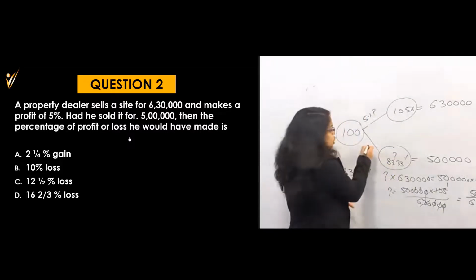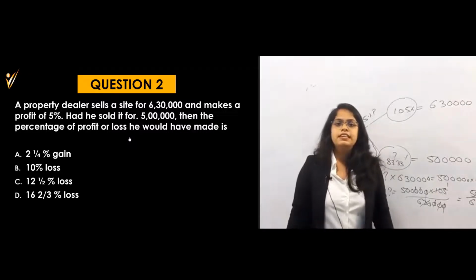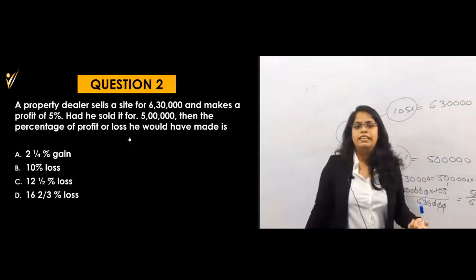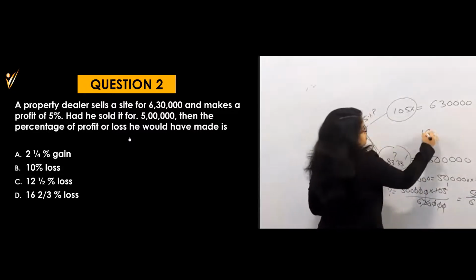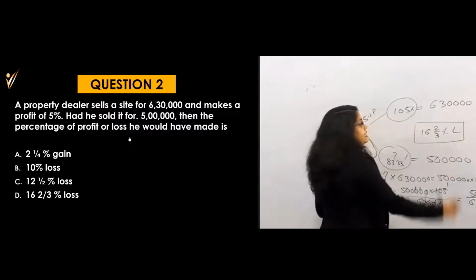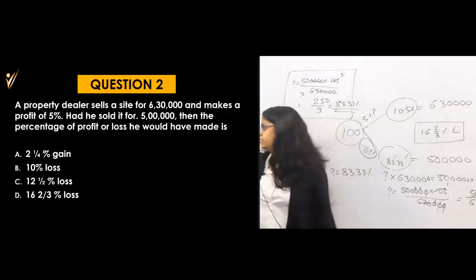That means what is the loss here? Because I have to find out the loss. So what is the loss here? 16.66 will be the loss. That is nothing but 16 2 by 3% will be the loss. Are you getting this, or are you getting confused? Please tell me. Now let's go for the next one.